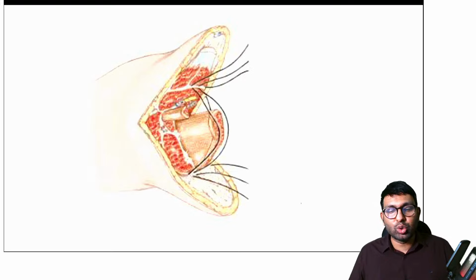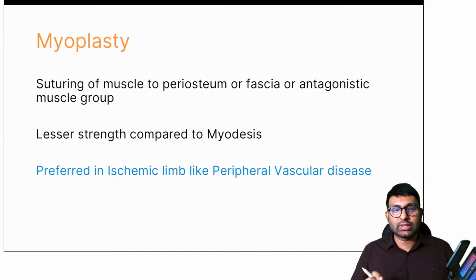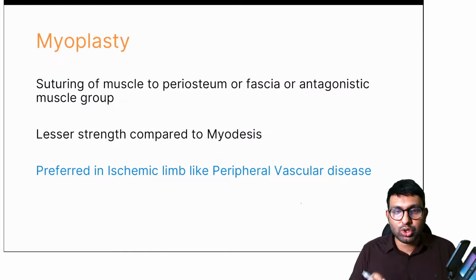Another thing is to do myoplasty, where you are fixing the muscle to another muscle counterpart, the antagonistic muscle. This is called myoplasty. Okay, plasty, you're joining it with another muscle. So in myoplasty, you're suturing the muscle to the periosteum or fascia of the antagonistic muscle. This is less strong than myodesis, but it is preferred in ischemic limbs like peripheral vascular disease.